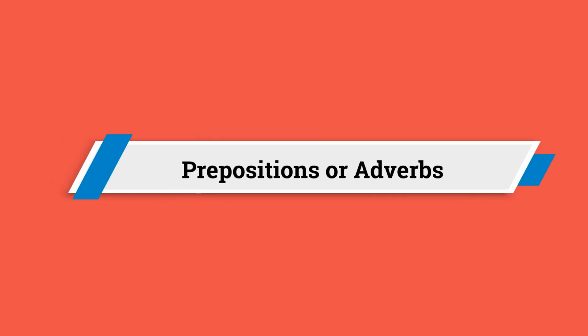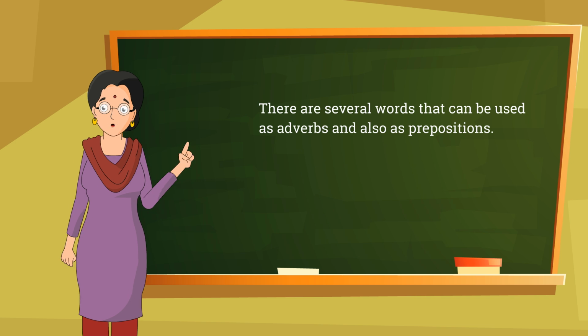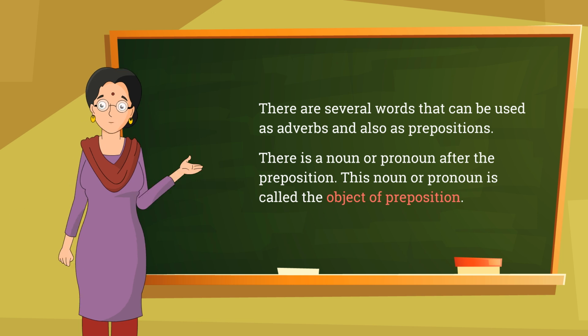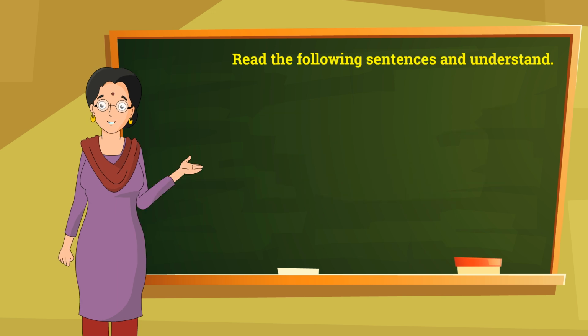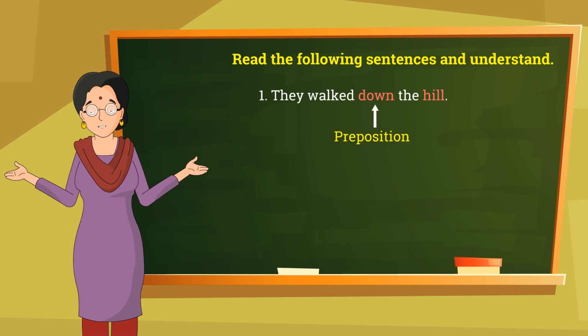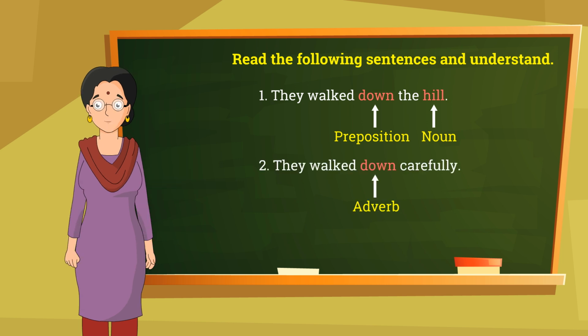Prepositions or adverbs. There are several words that can be used as adverbs and also as prepositions. There is a noun or pronoun after the preposition. This noun or pronoun is called the object of preposition. Read the following sentences and understand. They walked down the hill. Down, preposition; hill, noun. They walked down carefully. Down, adverb.